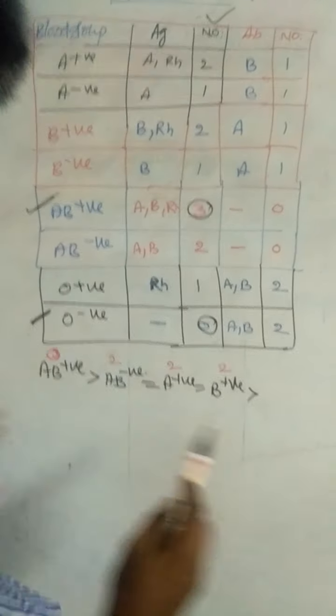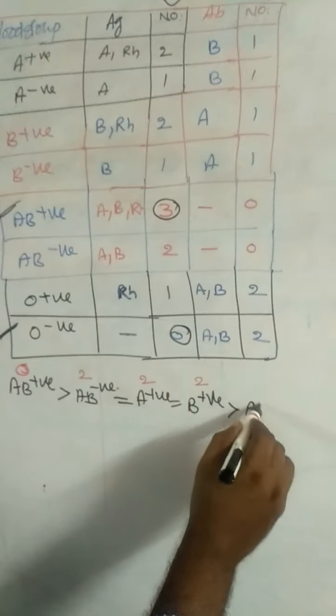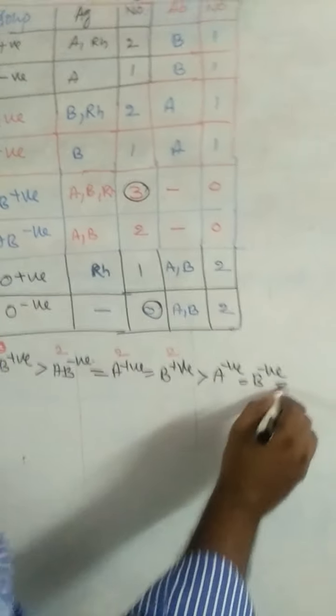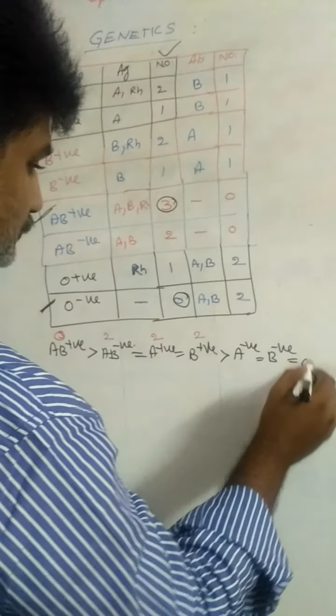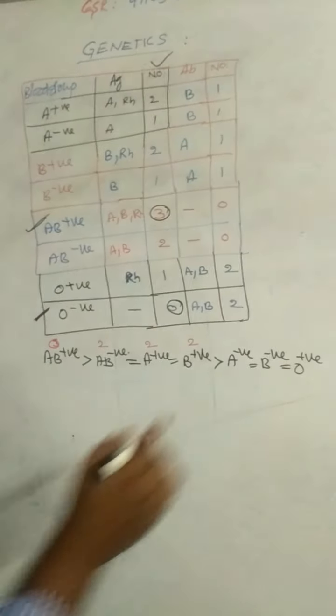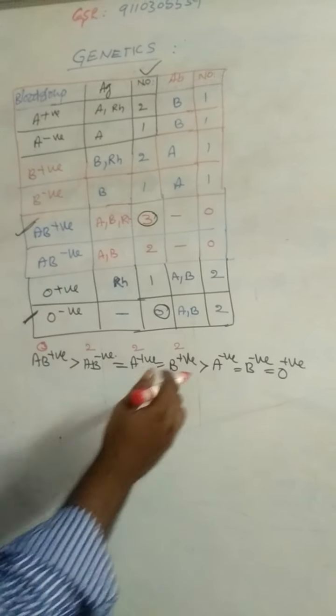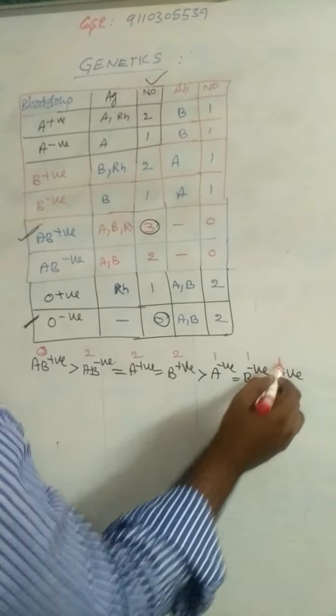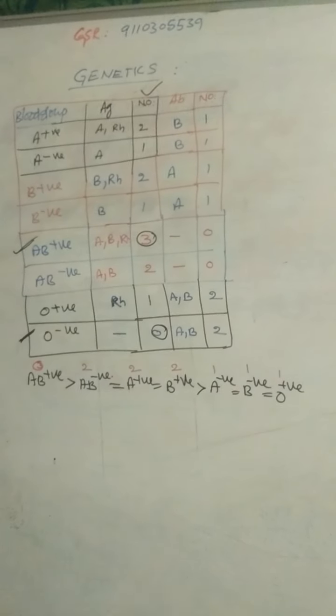And next, A negative is equal to B negative is equal to O positive. In A negative, 1 antigen, B negative, 1 antigen, O positive, 1 antigen.